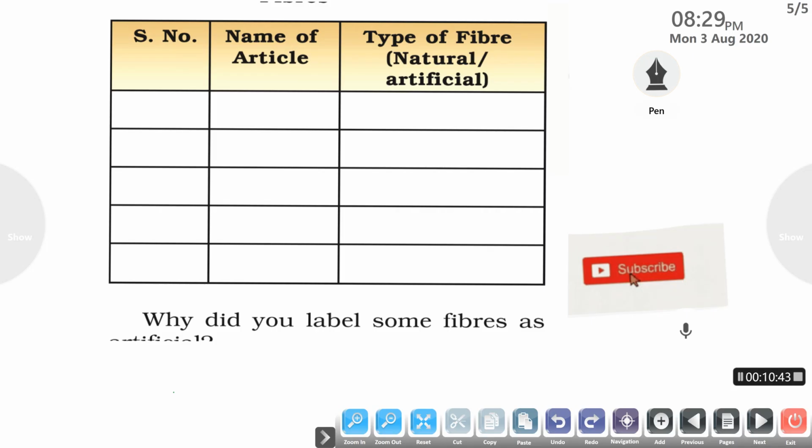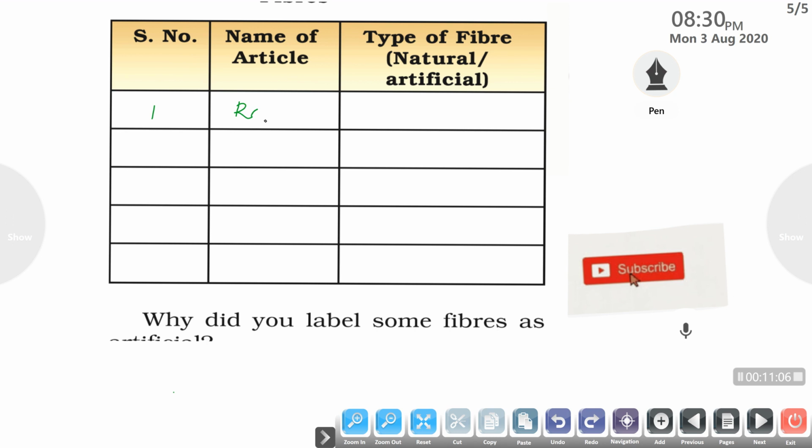Here is an activity given in your textbook: name some of the articles we are using in our daily life. If they are made up of natural fibers, then write natural. If they are made up of artificial, just write artificial. I will write one example here.